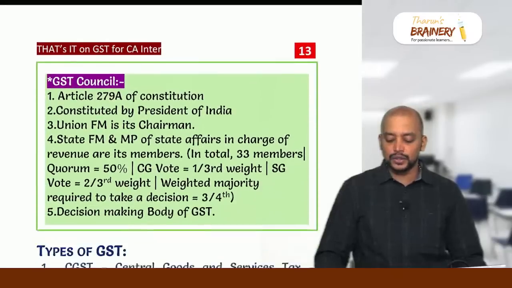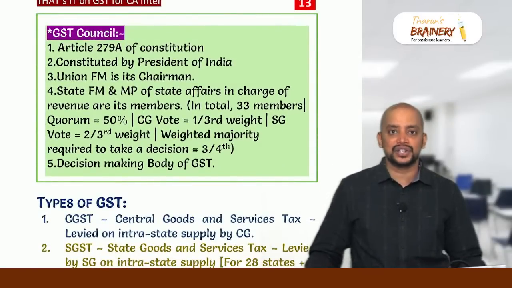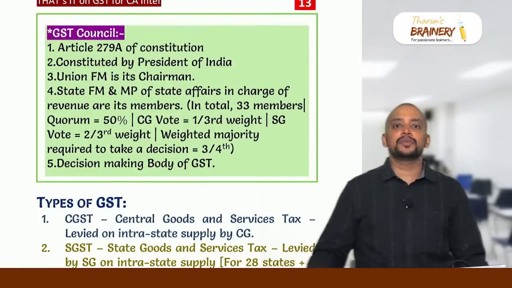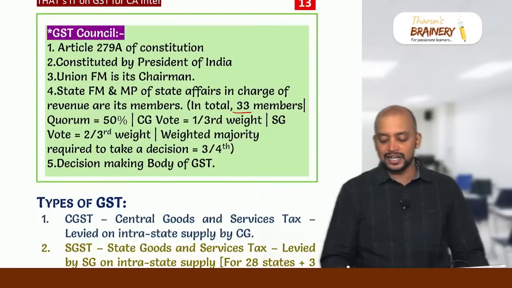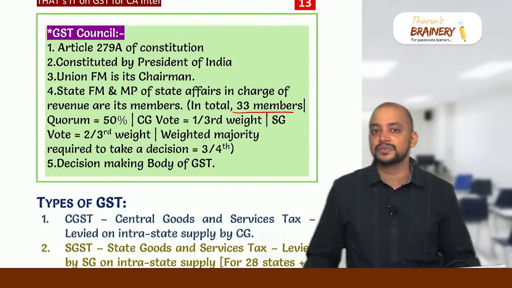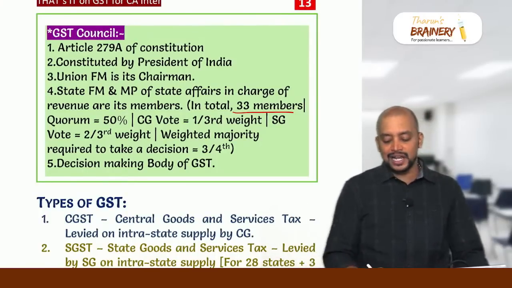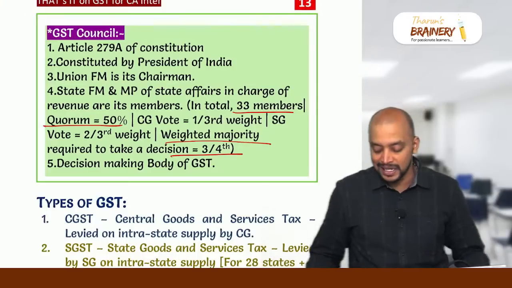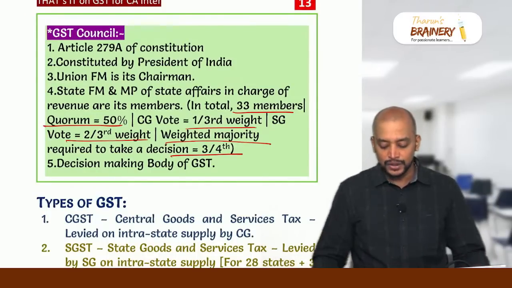We have Article 279A of the Constitution, which empowers the GST Council. The GST Council is the decision-making body of GST, and it gives recommendations to central government and state government. It has 33 members: one union finance minister, 31 state finance ministers, and one union MP in charge of revenue for union territories. To take any decision, a weighted majority of 3/4 is required, and a quorum of 50% should be present. The central government vote has 1/3 weight, and the state government vote has 2/3 weight.